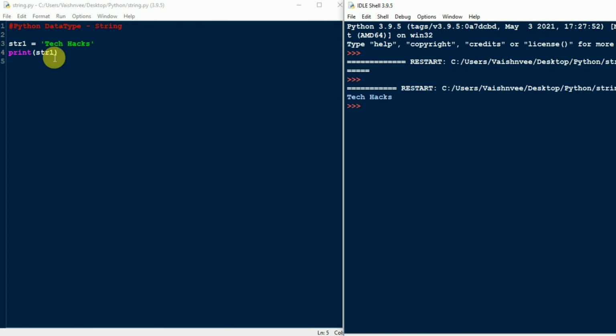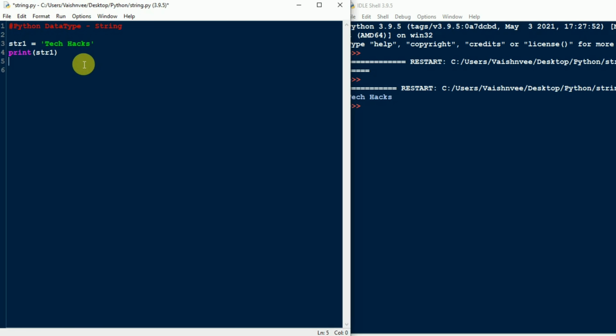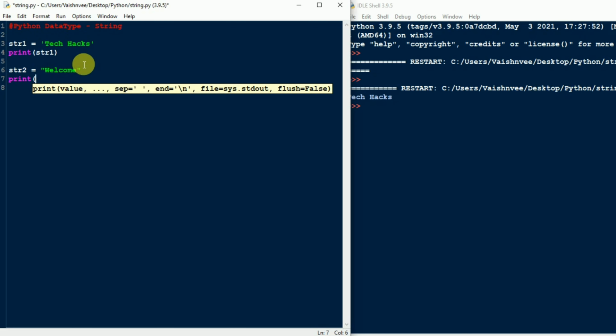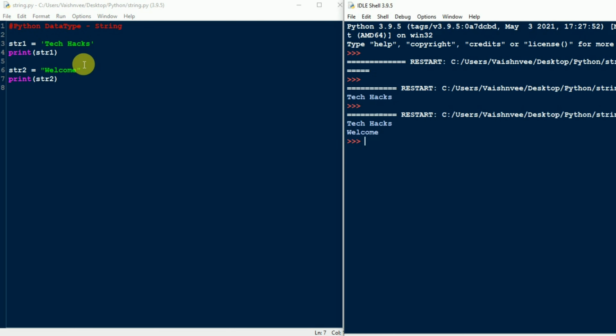As you can see here, you can also assign the value to the variable using double quotes. This is the first way to assign a value to the variable, and this is the second way. Suppose I'm writing here "welcome", and once again I'm just printing the string str2. Save the file and run the program. As you can see, you are getting the output as it is.